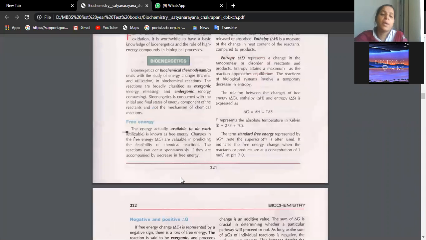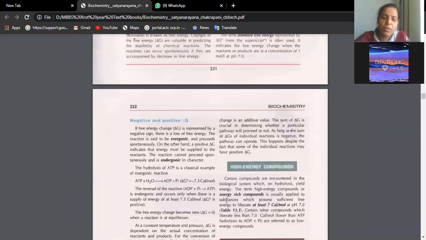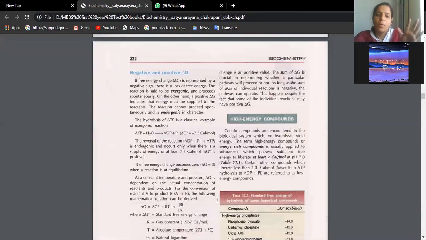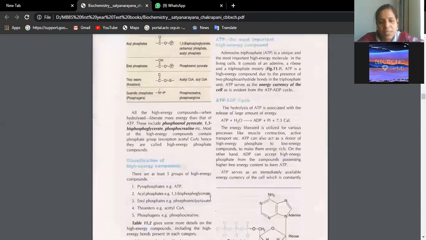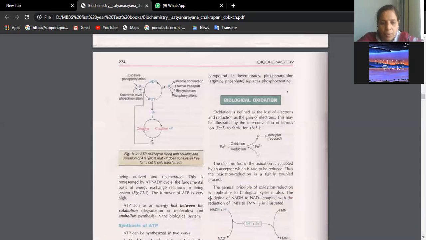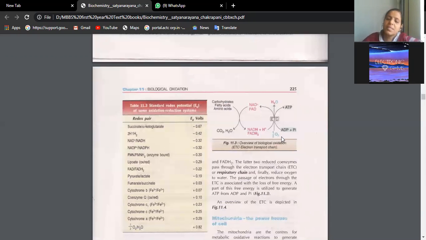In this biological oxidation chapter, basically you should know the correct concepts in order to understand. The food we eat is in three different forms. What are those? Carbohydrates, proteins, and fats, isn't it? See here, beta, you should understand this cycle thoroughly. The biological oxidation chapter is concerned with all these food items, how they are finally converted to ATP.